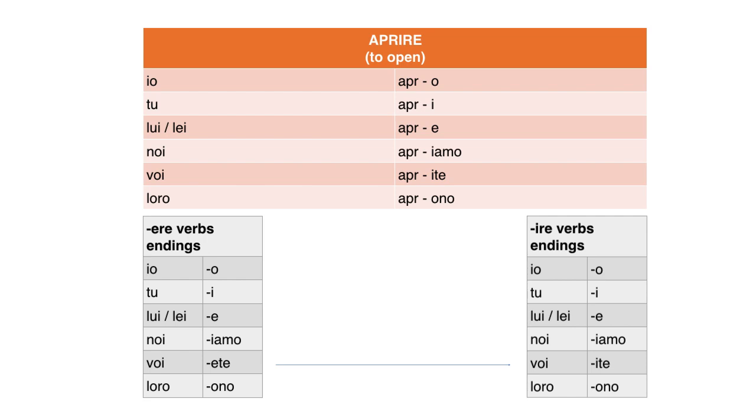Aprono, they open. And remember as well that since the word changes so much, we already have the information of who does the action in that little word. So in Italian, we can do away with saying io, tu, lui, lei, noi, voi, or loro, right? We can just say the form of the verb. You can say it, but you can also not say it, okay? So these are the ire verbs.